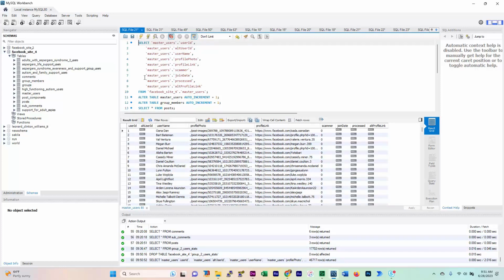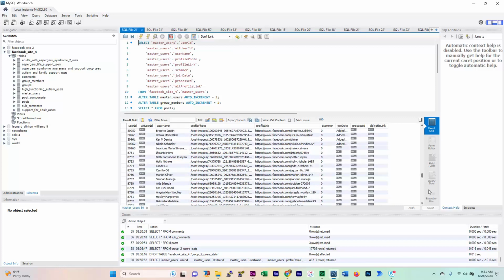Okay, and of course when new posts get loaded, you got posts, you got comments, you got sub comments, which Facebook calls comment replies. You got post comments and replies get loaded in my database. If the person making the post, the person making the comment, the person making the comment reply is new, they get added to my master users table.